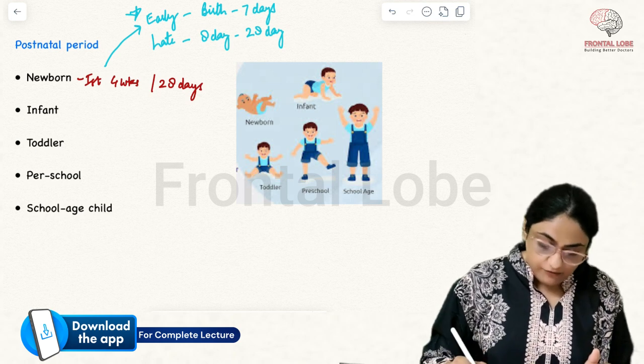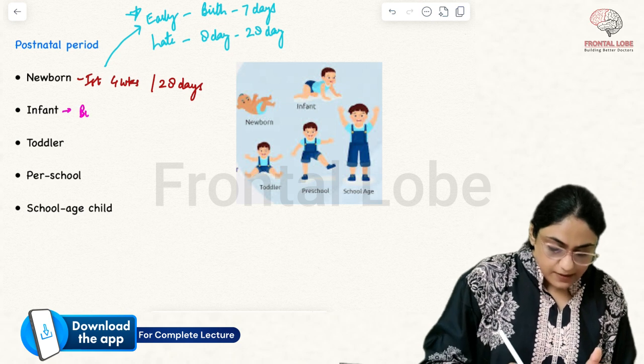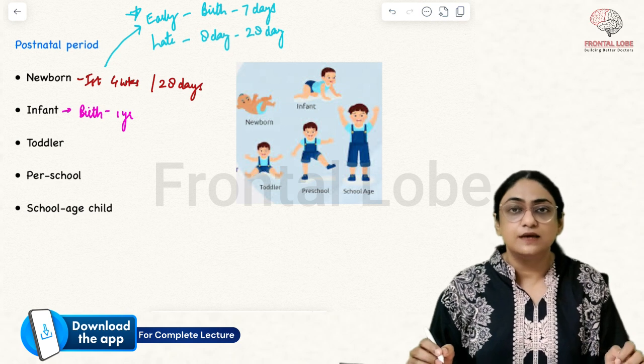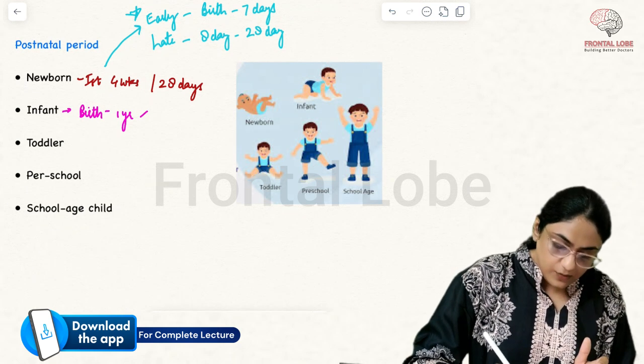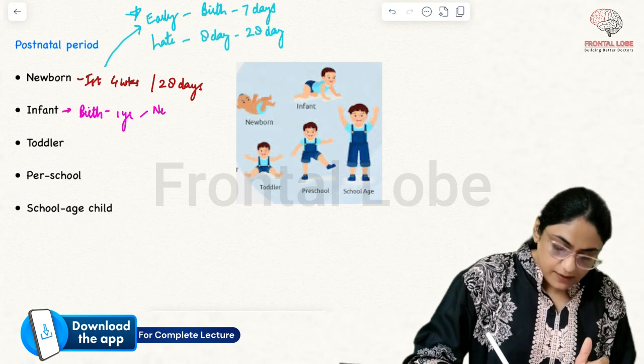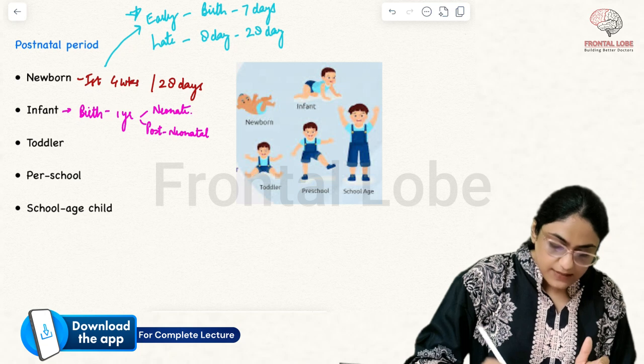So coming to infant. Infant is from birth till 1 year. From birth till 1 year, a baby is known as an infant. In this also we can divide into neonate and postneonatal period. So what is neonate?